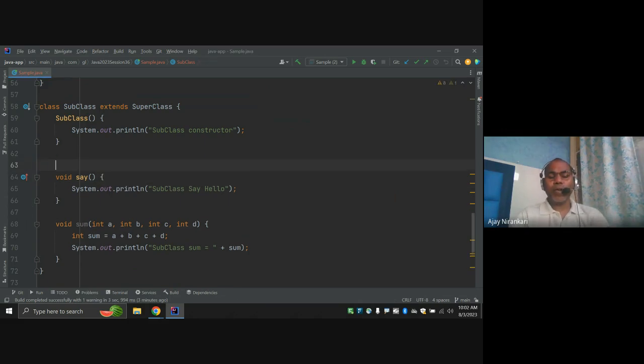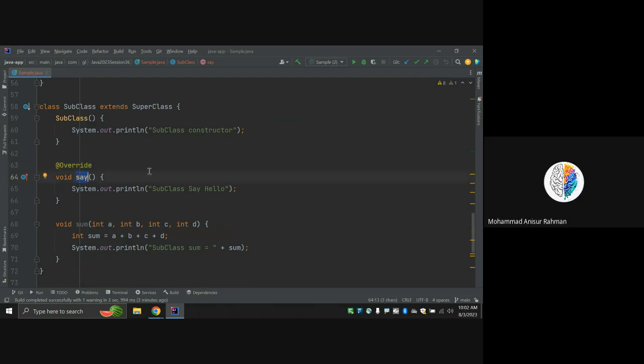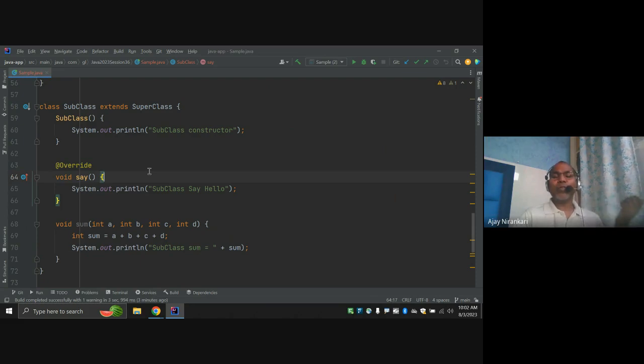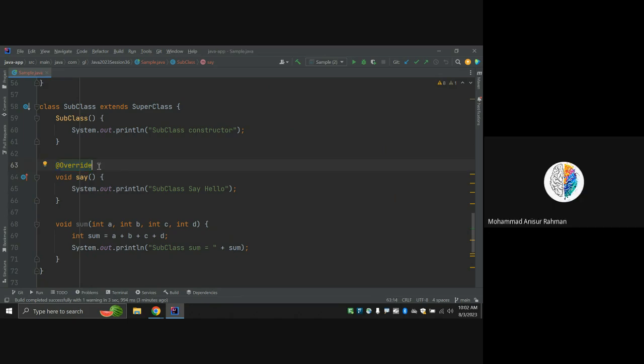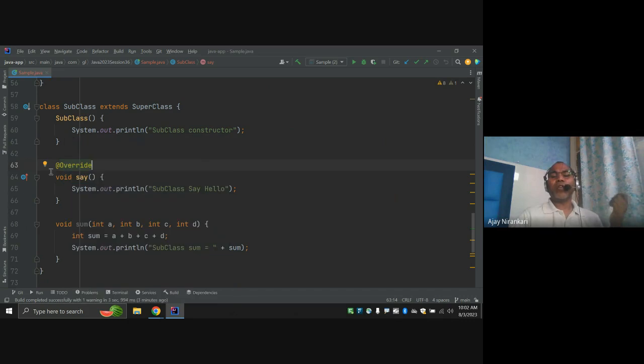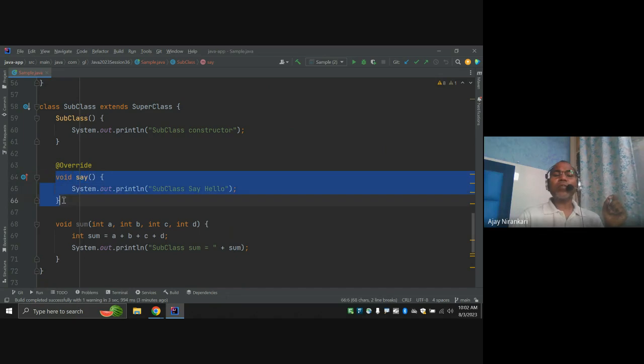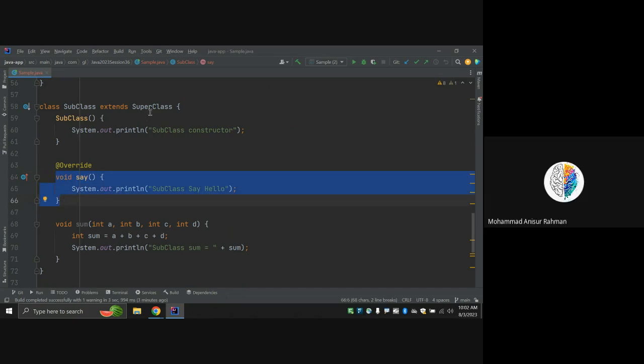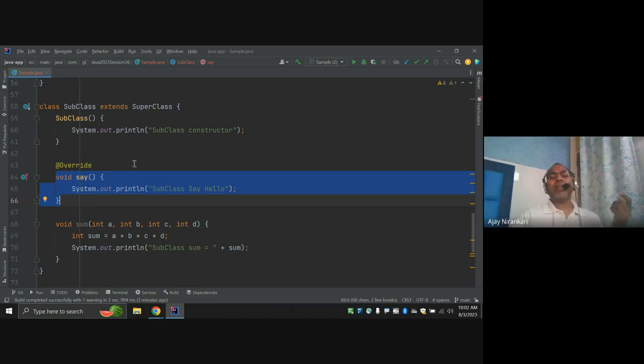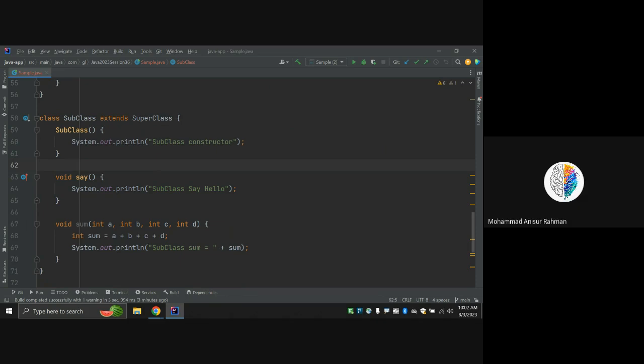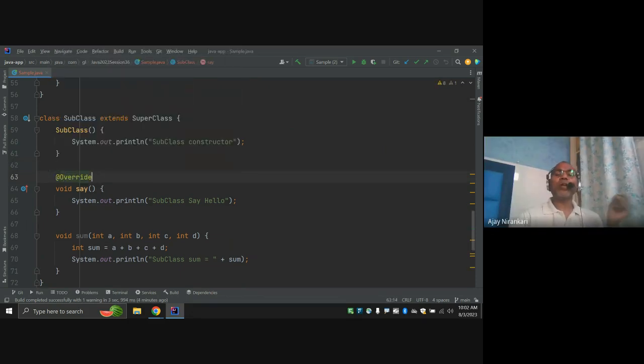Sometimes you see here the @Override, right? This is an indication that this method is overridden. Sometimes when you generate some code, you find this keyword override. This is the annotation. The annotation just indicates this method is overriding, which means the same function can exist in your superclass. As of now, if you don't write it, that also works. But this is a clear indication that this method is an override method.